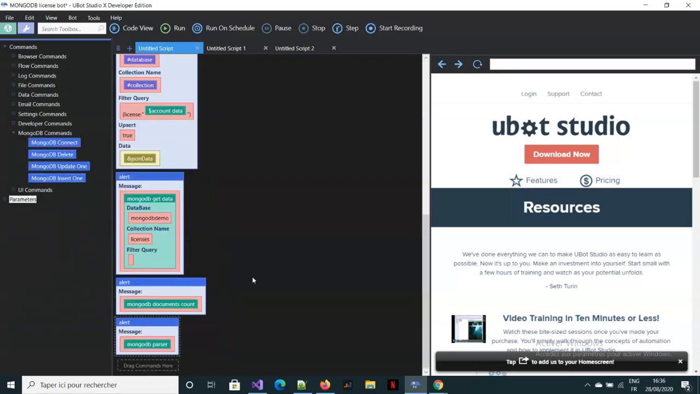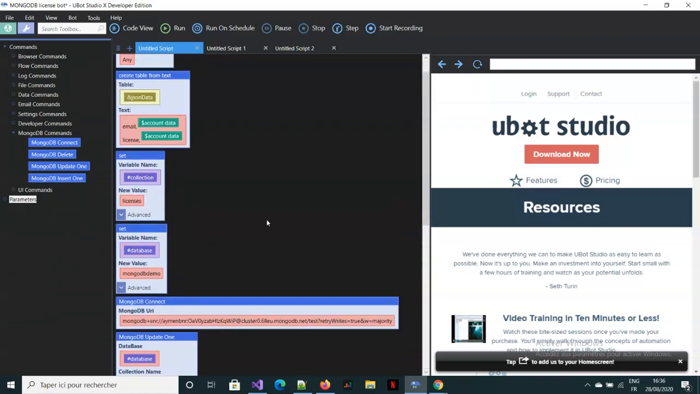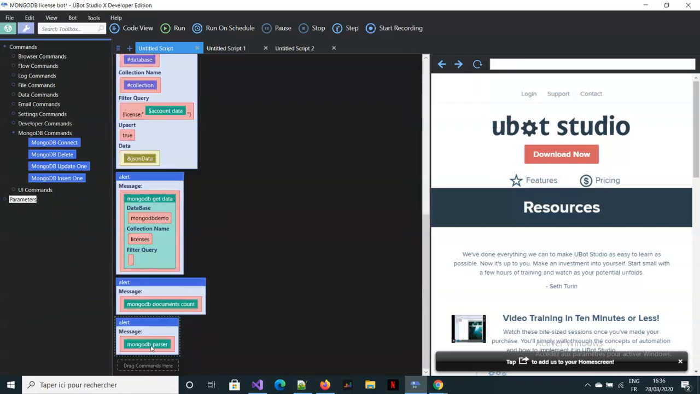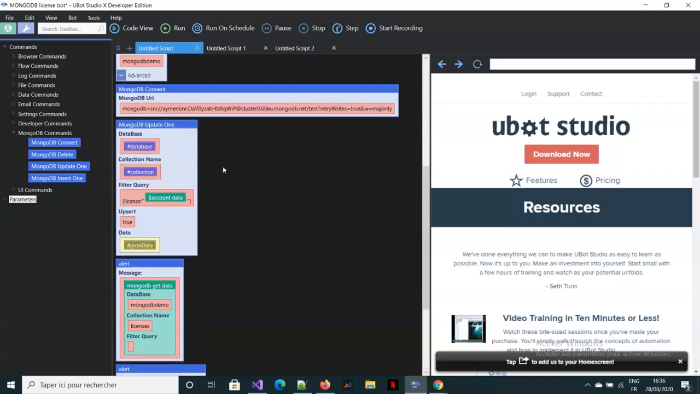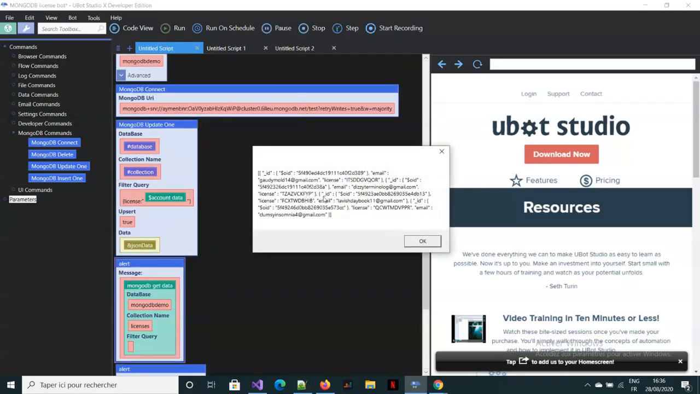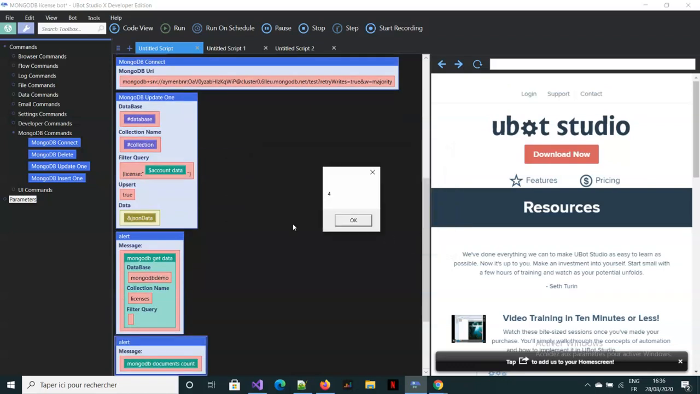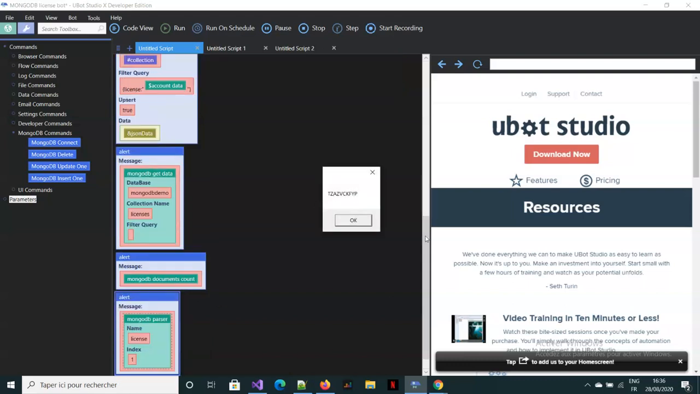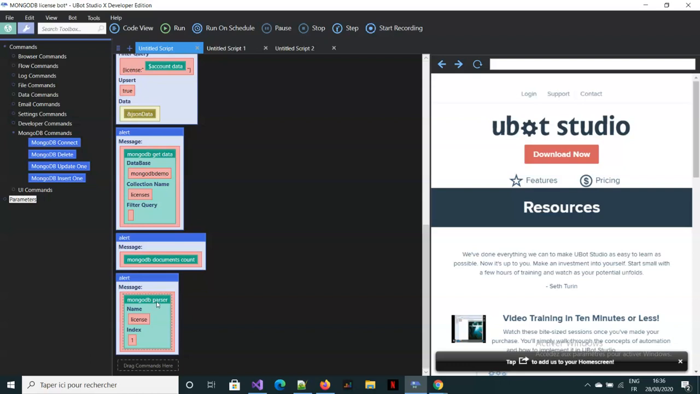We pretty much have more than one license in there, so we'll just put one in here and let's run this and see what we get. I have like 3 or 4 maybe here. Yes, 4. We got 4 documents, and the license from the second document is this one here. So that's how you parse documents. You just get the count, and then you go through it.